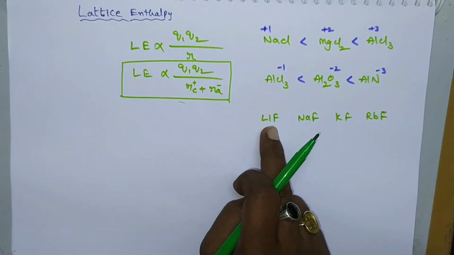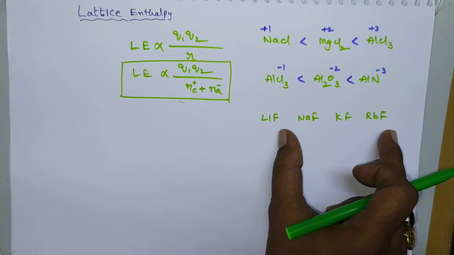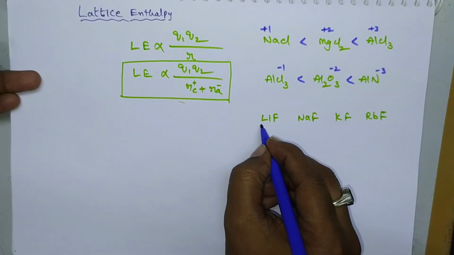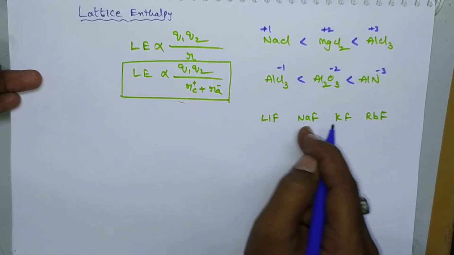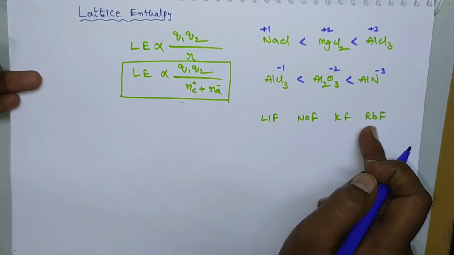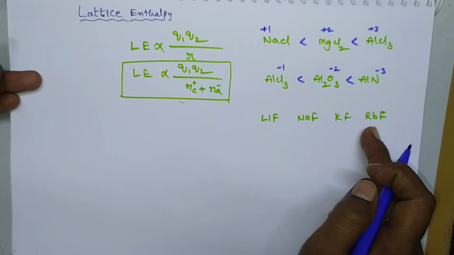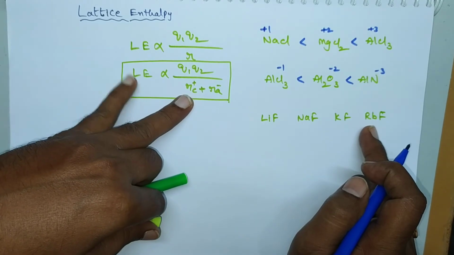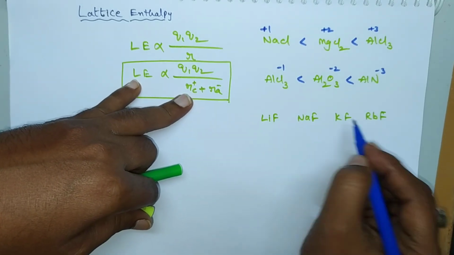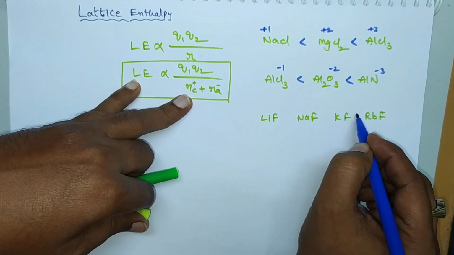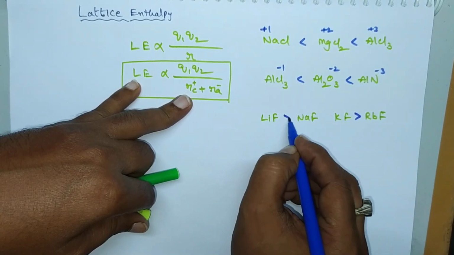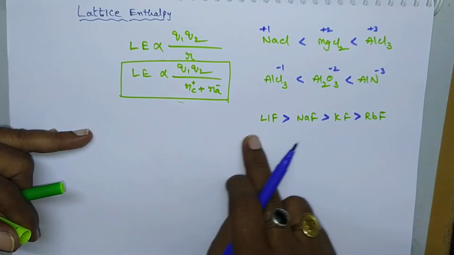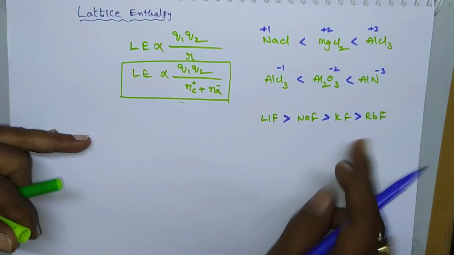Here all are fluorides, that means anions are same, then we have to go for cations. We have to consider the size of cation: lithium, sodium, potassium, rubidium. From top to bottom atomic radius goes on increasing. So here the size is more. If the radius is more, then lattice enthalpy will be less. So that's why here it will possess less lattice enthalpy, and here it will possess more lattice enthalpy. So the order will be like this. Okay, so the order of lattice enthalpy will be like this. And next one.